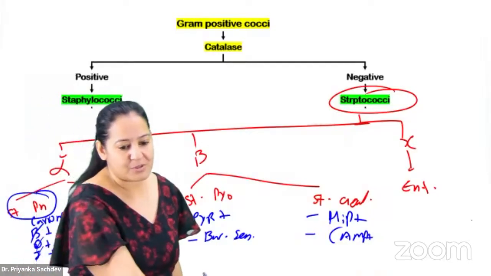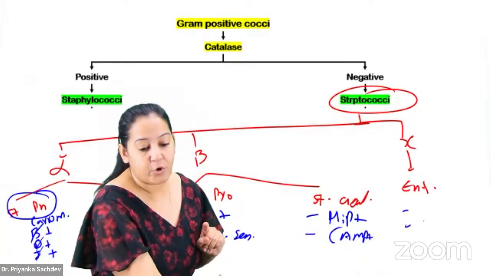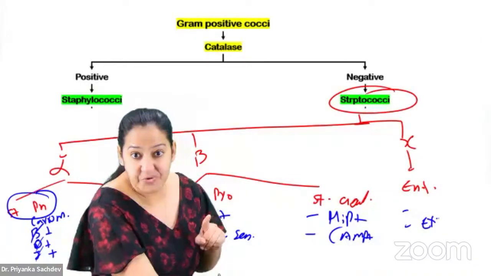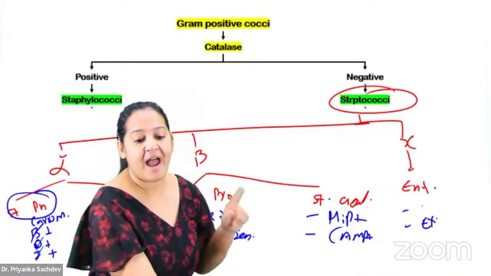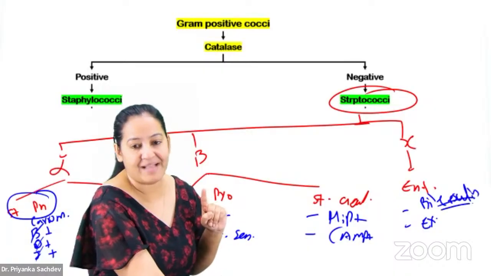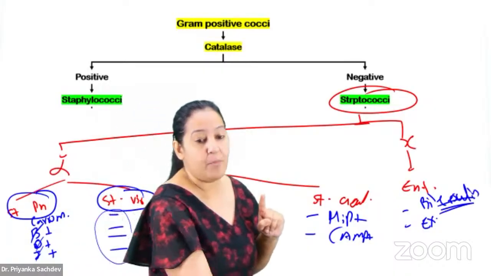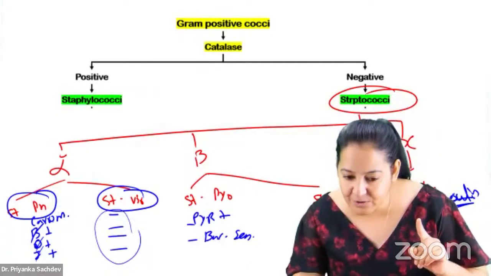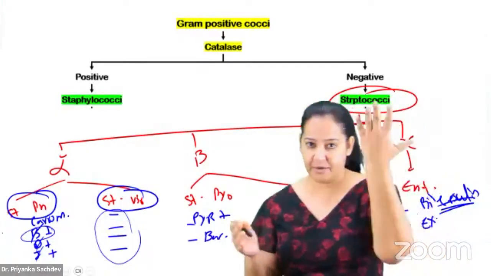And Enterococcus also has 2 unique properties. It can grow in extremes, you know what extremes? And it is bile esculin test positive. Bile esculin. It's not bile solubility. Bile soluble is pneumoniae, but this one is bile esculin. I hope you got it. Everyone give me a thumbs up if you got it.